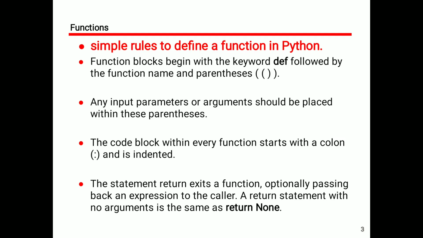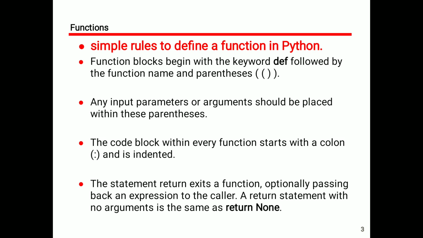Again, simple rules to define functions in Python. The function block begins with the keyword def. We already saw in the previous example, def is a keyword, the function definition keyword, followed by the function name and parentheses.